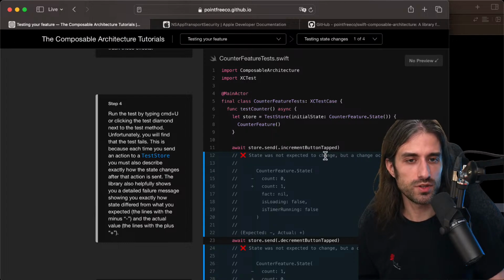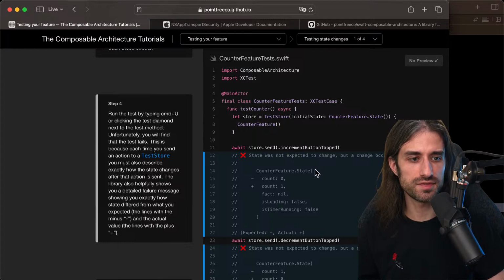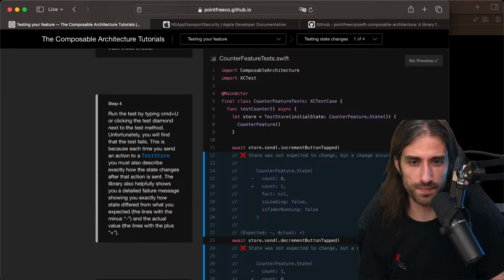It's not exactly the same thing as property-based testing because we only send the same action, but there is this idea of describing what is expected. And if anything outside of that range happens, then we consider it a test failure.